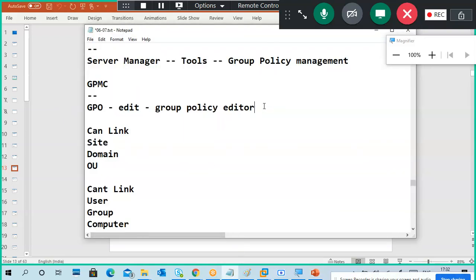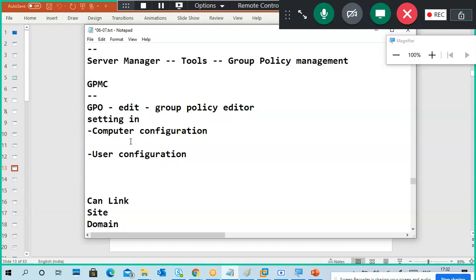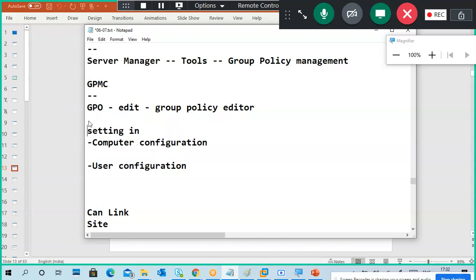Also we can specify certain parameters in the edit. When you are editing the policy, it is policy settings for either computer configuration or user configuration. One is computer configuration, another one is user configuration, so you can do the settings in either.